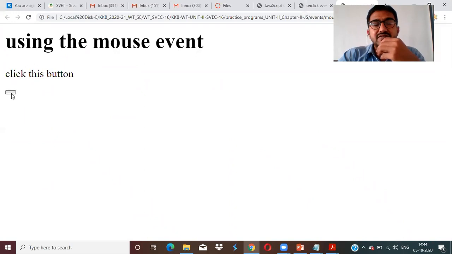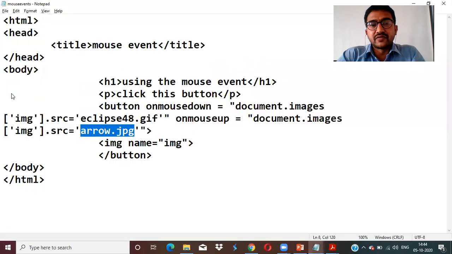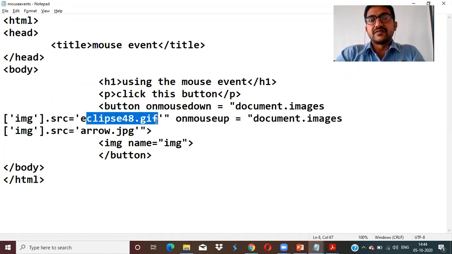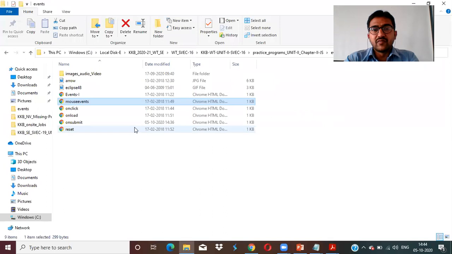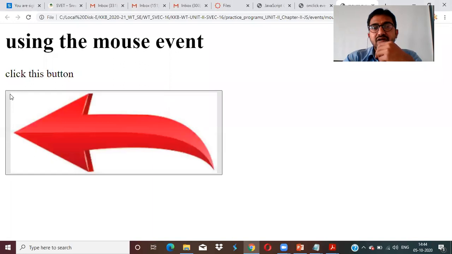When I click on this, when I am going to use mouse down, mouse down means when I press the mouse button, it is Eclipse48.gif. When I release that button, what will be there? Let me see. When I release the button, it is aroma.html.